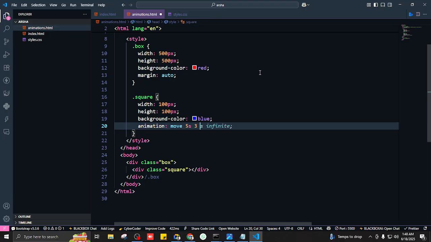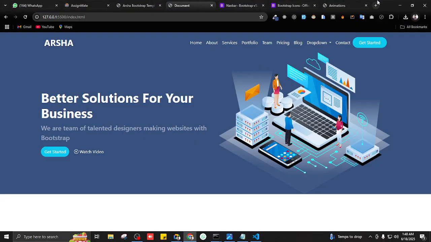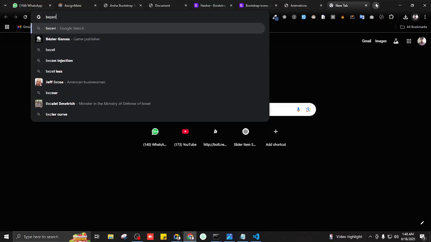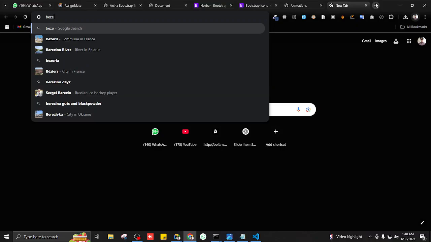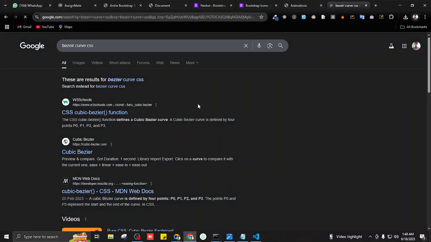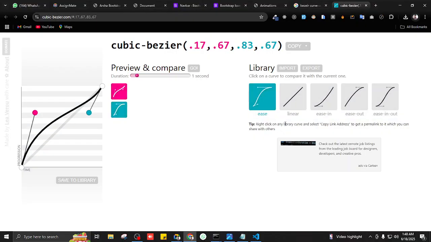Now, what is Bezier curve? The name is fancy, the logic is simple. Let me show you what Bezier curve is. Bezier curve CSS. Okay, Bezier curve is like how your animation is going to move. What's the fashion of your animation's movement?